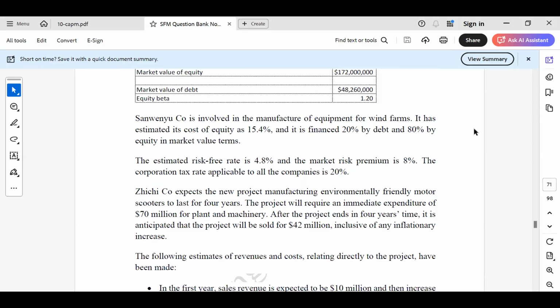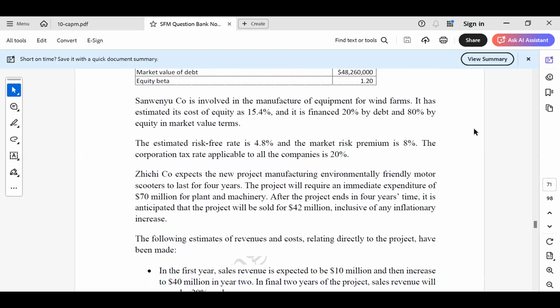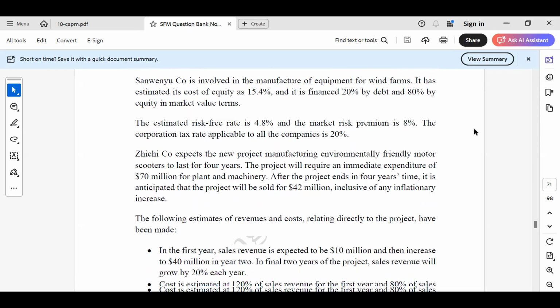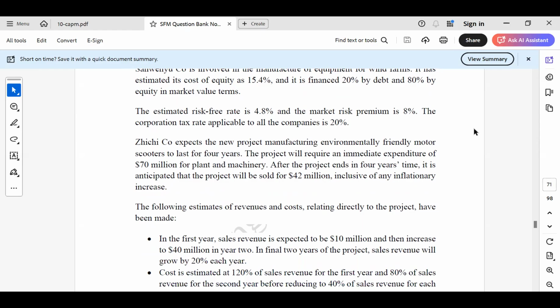The estimated risk-free rate is 4.8% and the market risk premium is 8%. The corporate tax rate applicable to all companies is 20%.